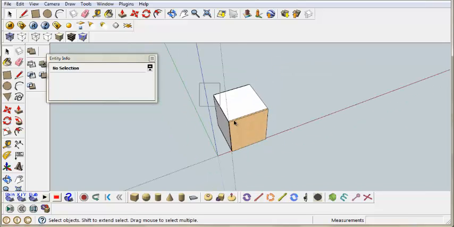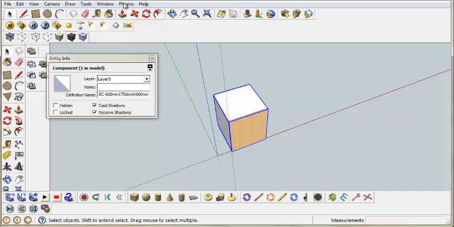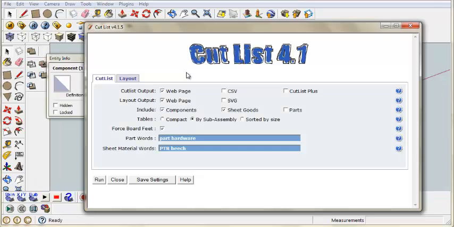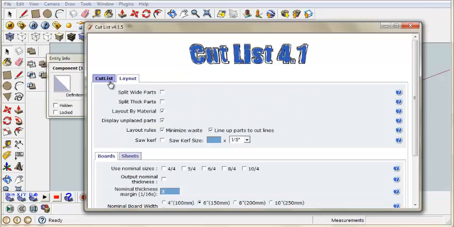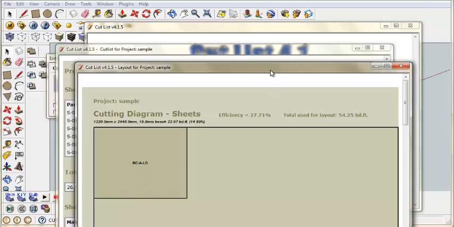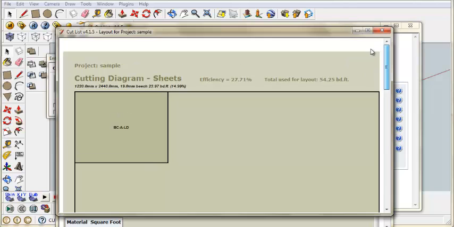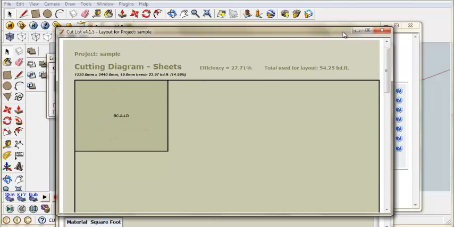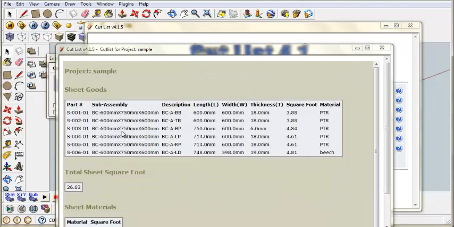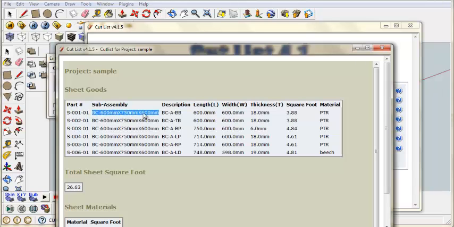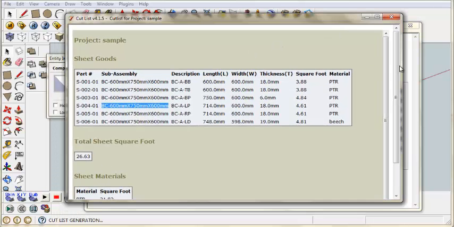And what I can do is Cutlist plus layout, right, run it, and then you can skip this because everything is all right. As you can see, everything is based on the component of whatever is inside, and that's a subassembly of this certain board. You can do the same thing with other boards if you have multiple subassembly components. Thank you so much for watching this video. I hope you learned a lot.